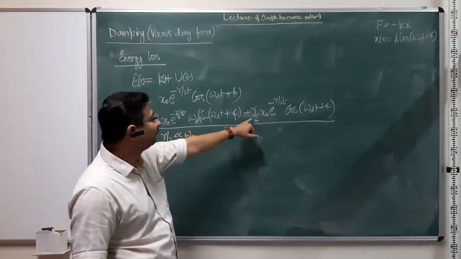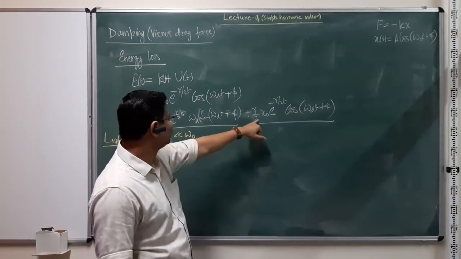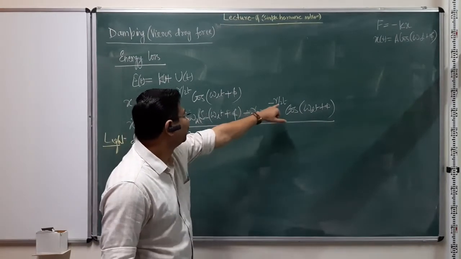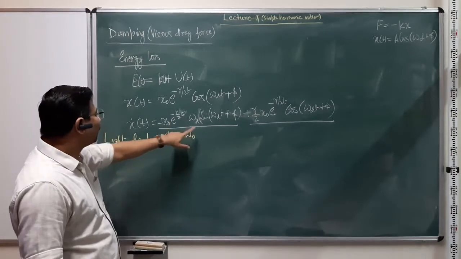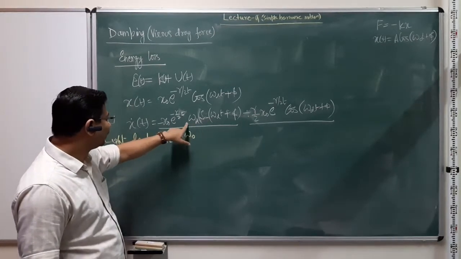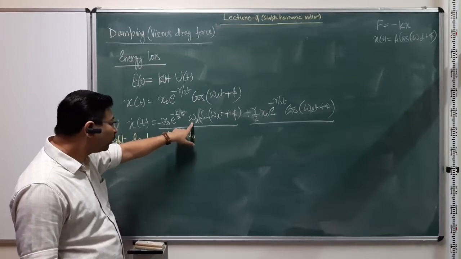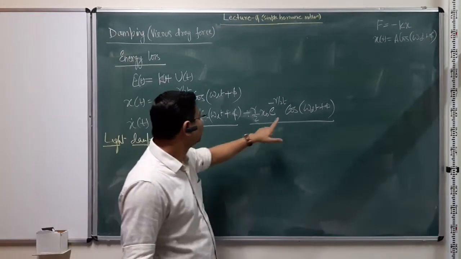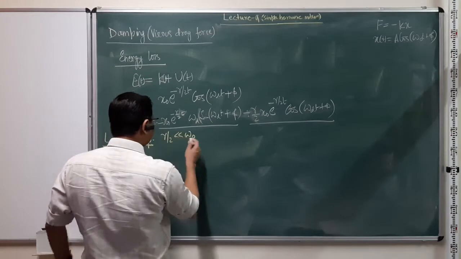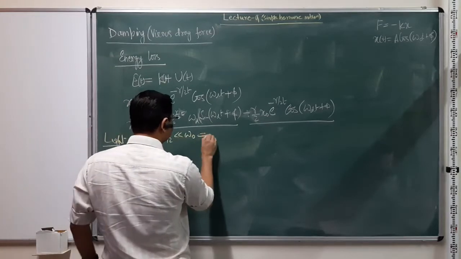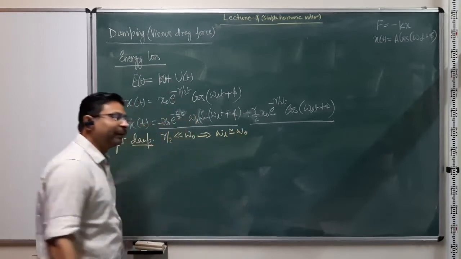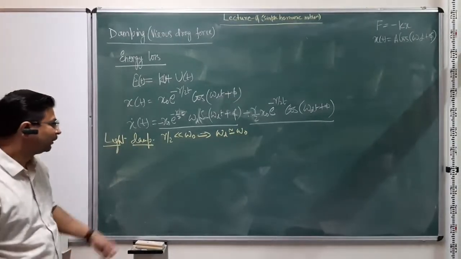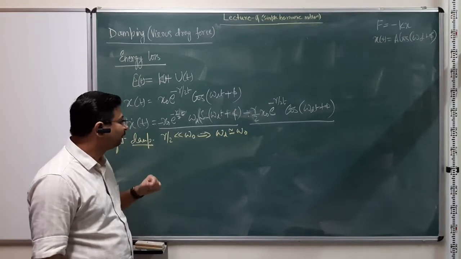So they control the relative magnitude between these two terms as a function of time at any given instant. The first one is multiplied by omega d, the second one is multiplied by gamma, and under light damping omega d is almost the same as omega naught, the natural frequency, whereas gamma is much less than the natural frequency.